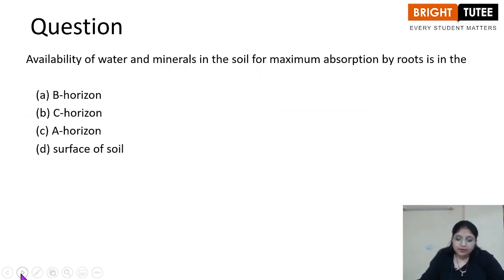Availability of water and minerals in the soil for maximum absorption by root is in the A horizon. So we see in the A horizon we have the maximum water retention capacity, and also the availability of minerals is seen. That's why we see that the A horizon of the topsoil supports the growth of various plants and animals.